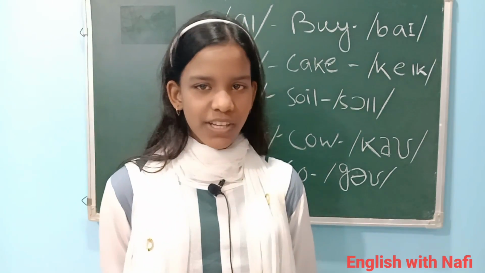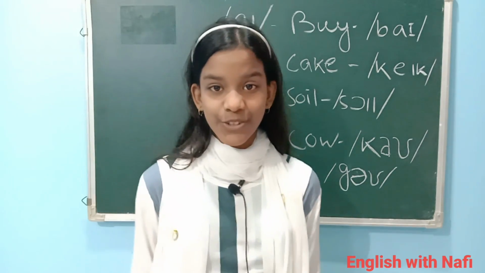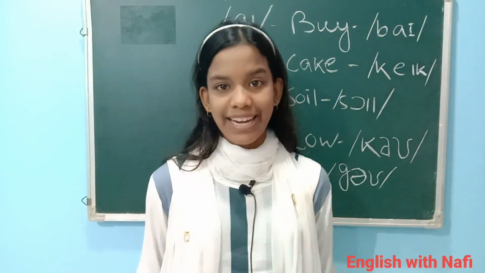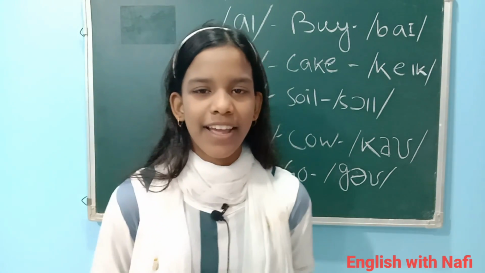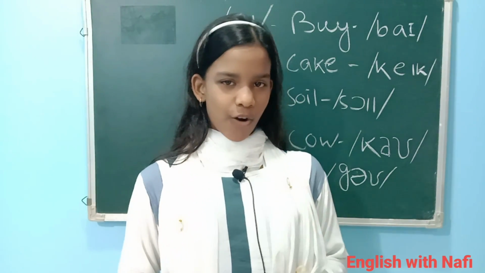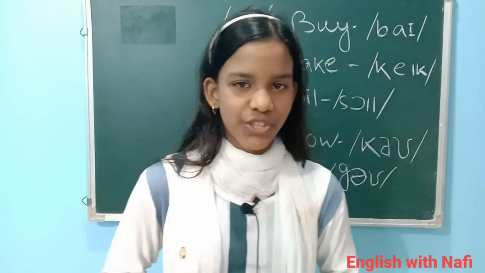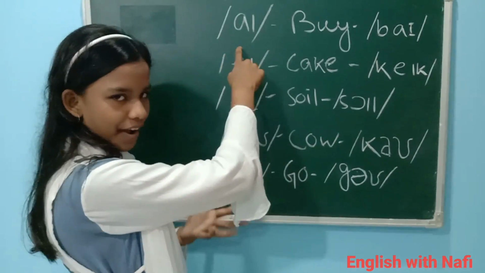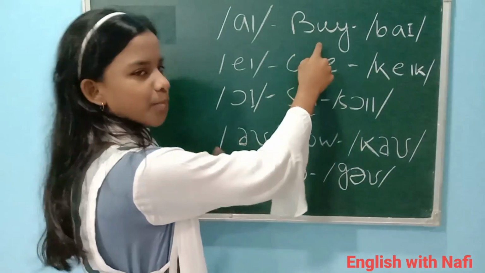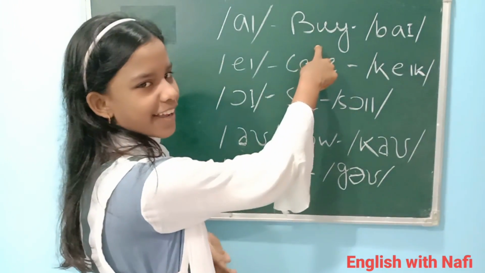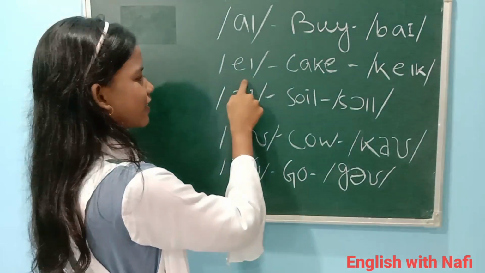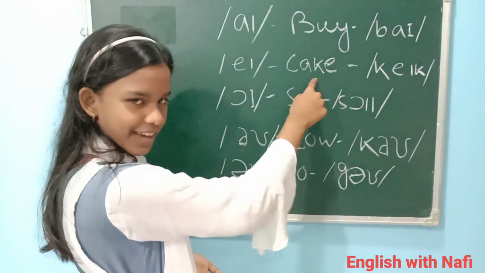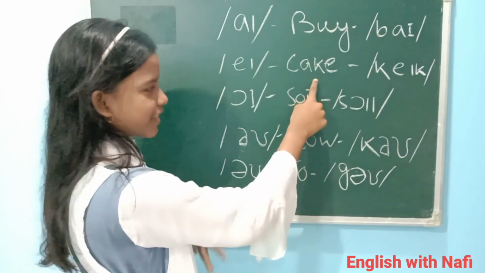So a diphthong is a combination of two vowels. These sounds are also called gliding vowels. There are 8 diphthongs or vowel glides in English. So examples like I, for example, by, guy, and A, like cake, bake, gate.